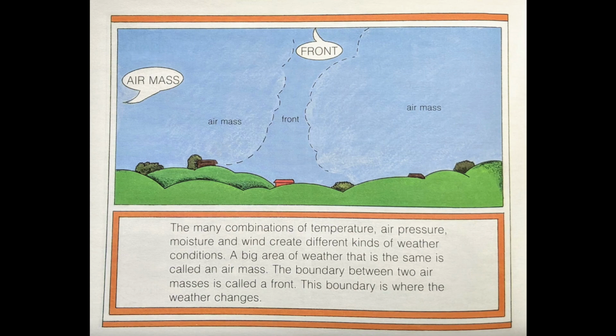The many combinations of temperature, air pressure, moisture, and wind create different kinds of weather conditions. A big area of weather that is the same is called an air mass. The boundary between two air masses is called a front. This boundary is where the weather changes. Air mass, front.